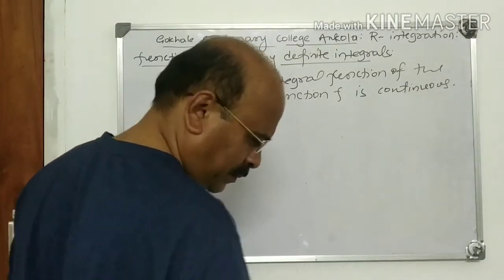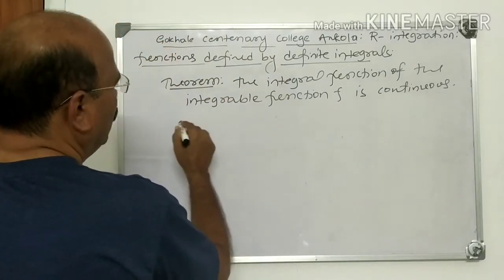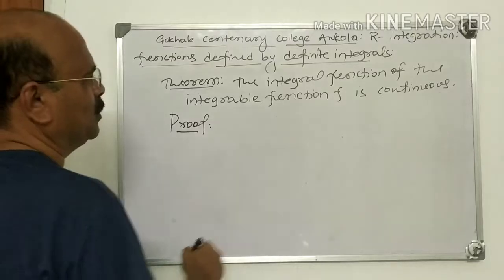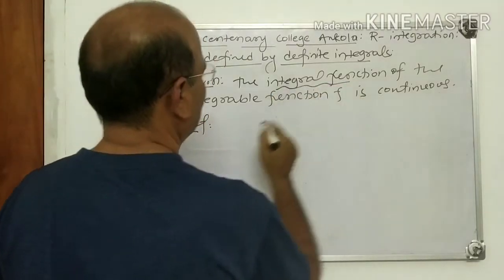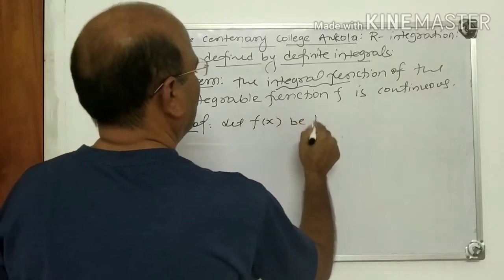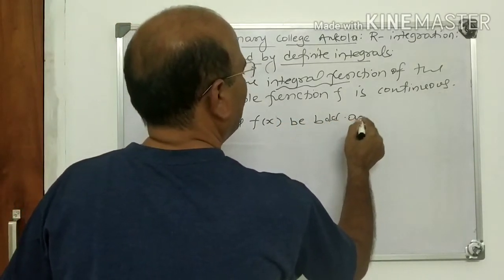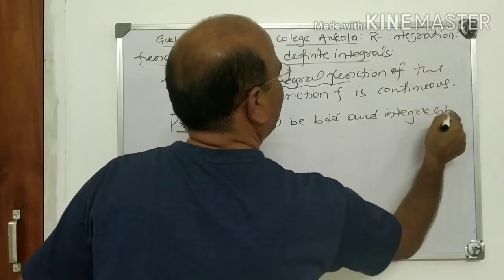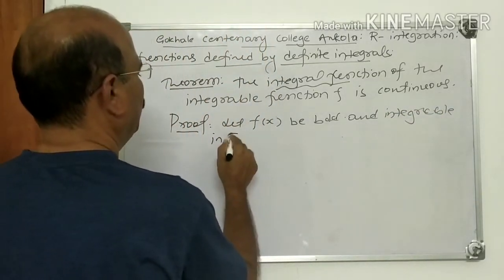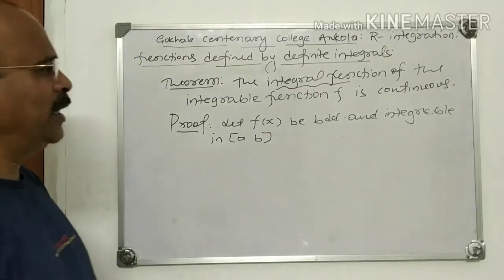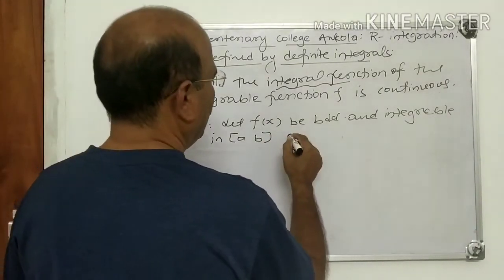How to prove this one? Proof of this. You know the definition of integral function. Let f(x) be bounded and integrable in [a, b].